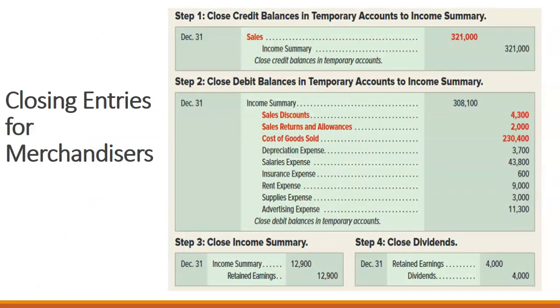Our closing entries, we see we have extra accounts. So our first closing entry is sales to income summary. That's the same as a service organization. But then we need to close our expense accounts. And you see that we've added sales discounts, sales returns and allowances, and cost of goods sold. Those all have to be closed for the next accounting period. All of the other components of the closing entries are very similar to what we looked at in Chapter 3.